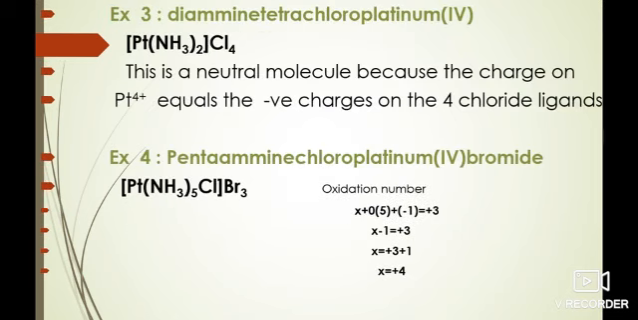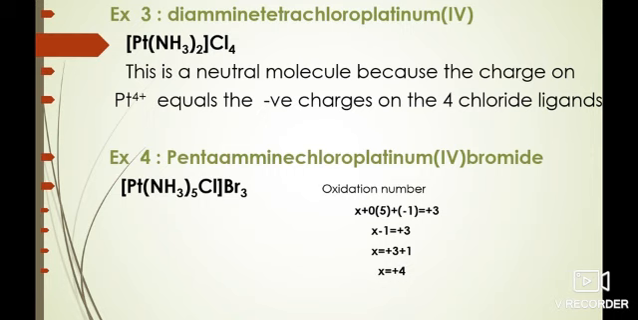In this example, ammonia is the neutral molecule. The charge on the platinum 4 plus ion equals the negative charges on the 4 chloride ligands. So we name it as diamminetetrachloroplatinum(IV).